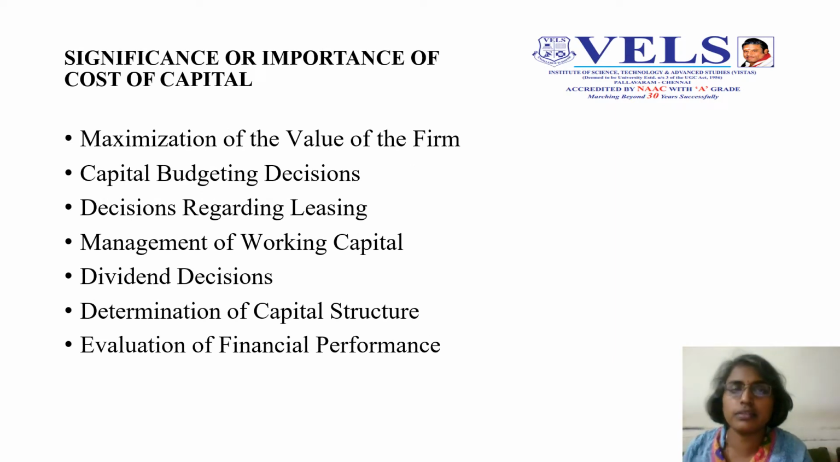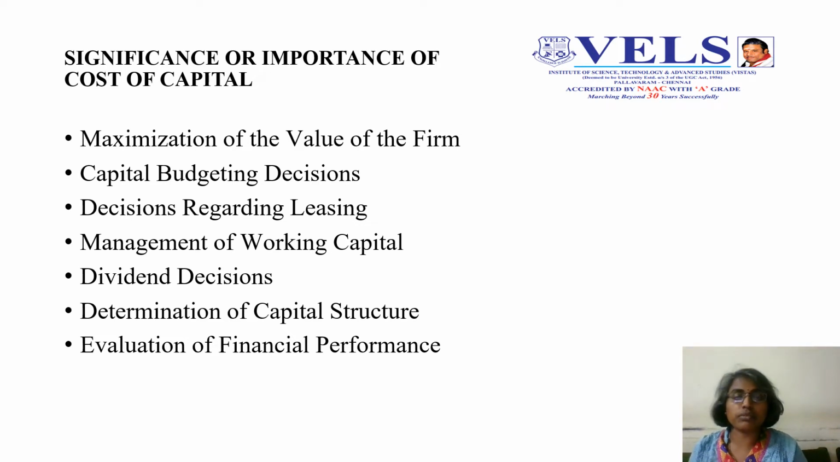So next we'll see the significance or importance of cost of capital. This cost of capital is very important from a company's point of view, as I explained in the previous slides. It helps in the maximization of the value of the firm. It helps in capital budgeting decisions. It helps in decisions regarding leasing, in the management of working capital, and in the dividend decision. Again, another very important decision the finance manager takes in the four functional areas is the dividend decision, and also in determining the capital structure of a company.